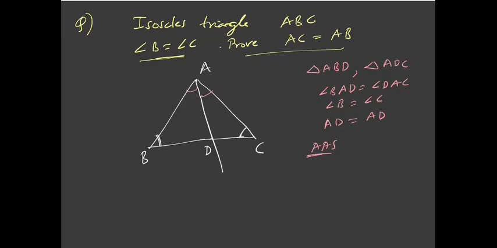So triangle ABD is congruent to triangle ACD. Then I can say that AB must be equal to AC. I hope this is clear. Let's just move on.